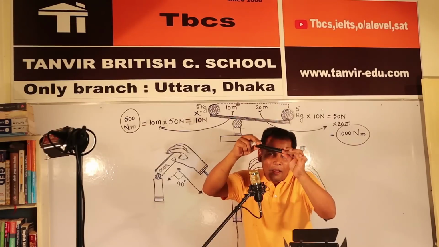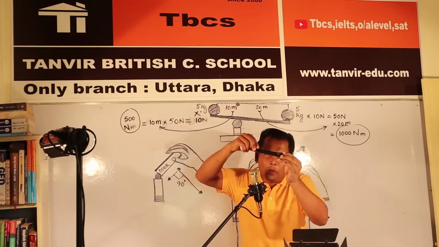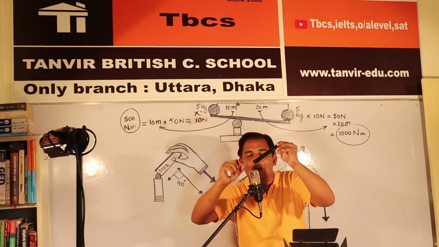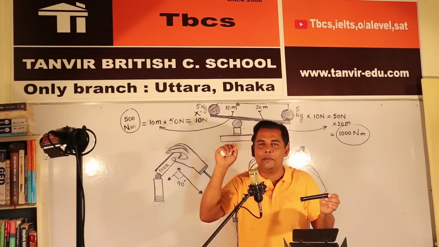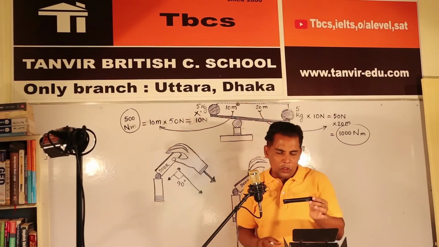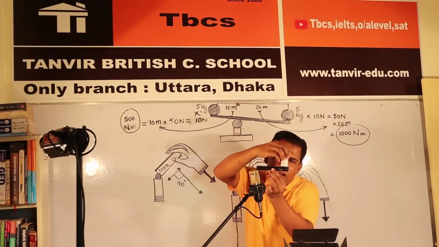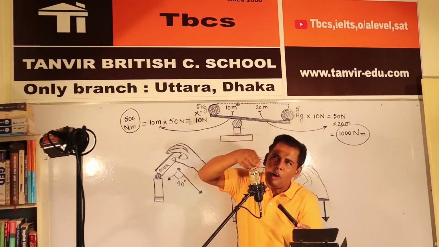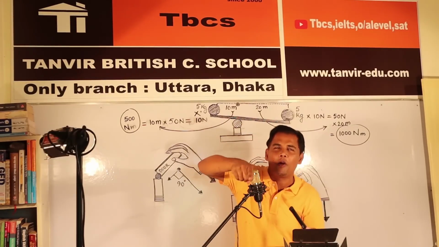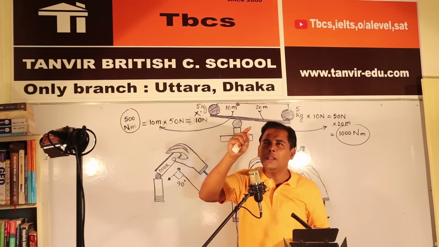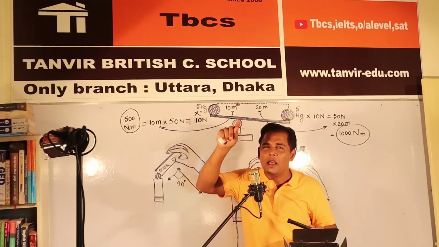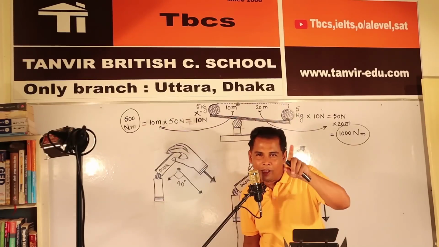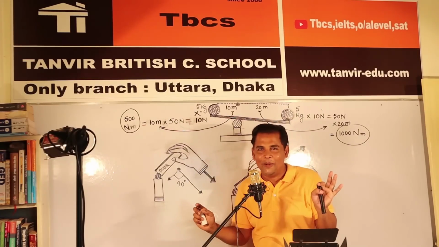So this is a bamboo, this is a weight. So here there is a feeling of going, and this feeling of going is called moment. If you put this here, this will also feel like going this way, and this way of moving is called anti-clockwise. I mean, when something goes like this it is clockwise, and when something goes like this it is anti-clockwise. In Bengali, ঘড়ির উল্টা দিকে, ঘড়ির সদর দিকে.